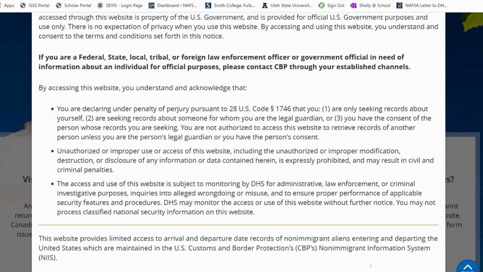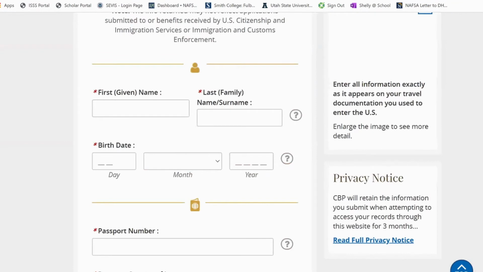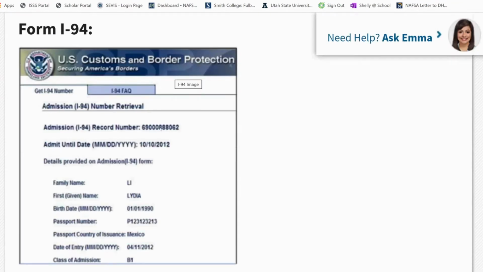This Form I-94 has a lot of information, including the admission record number. And then in this case, it tells your class of admission. We want to make sure that you have been admitted as either the F1 or J1 student. There are sometimes where the Border Patrol officer may erroneously enter a student in a different class of admission, and we can work with you to get that corrected.